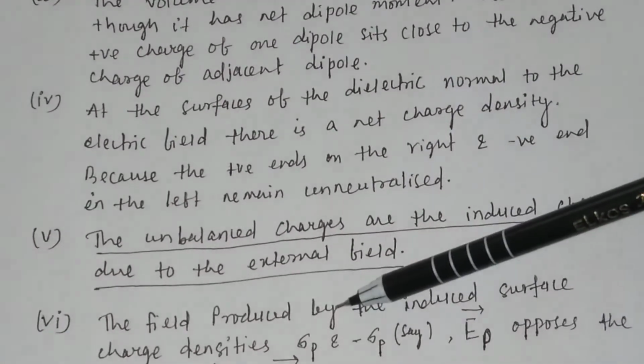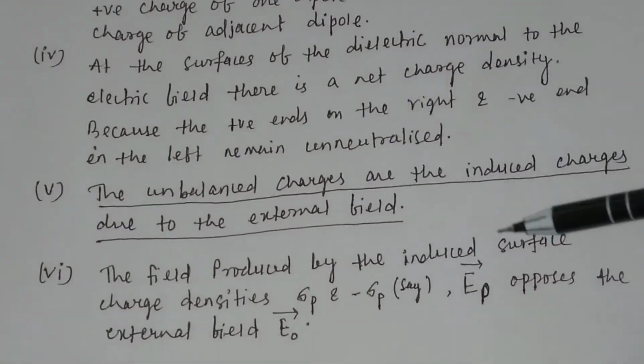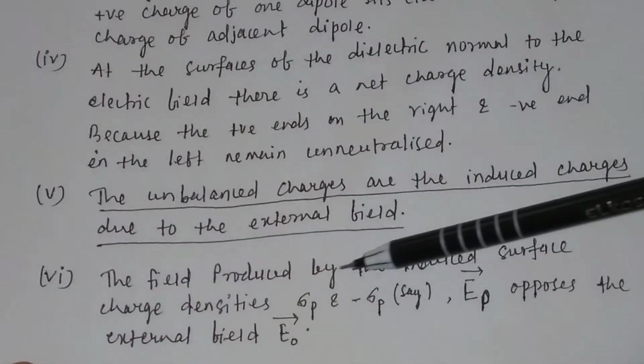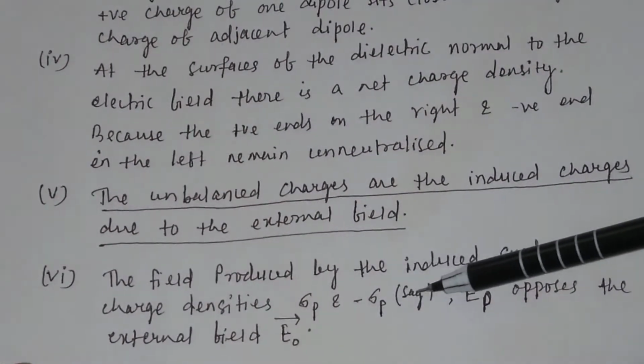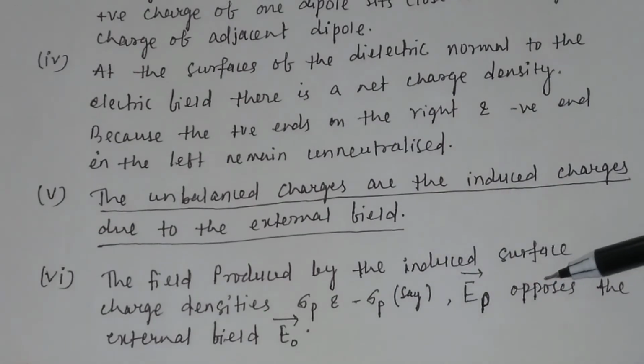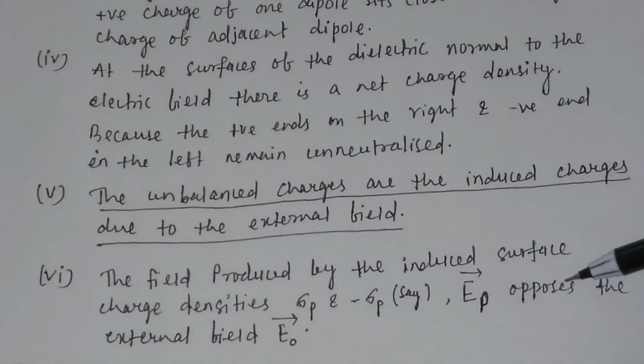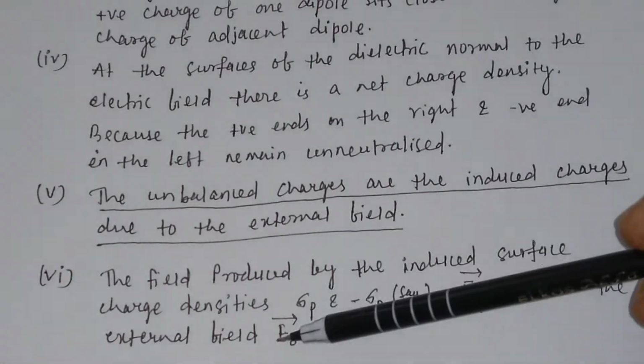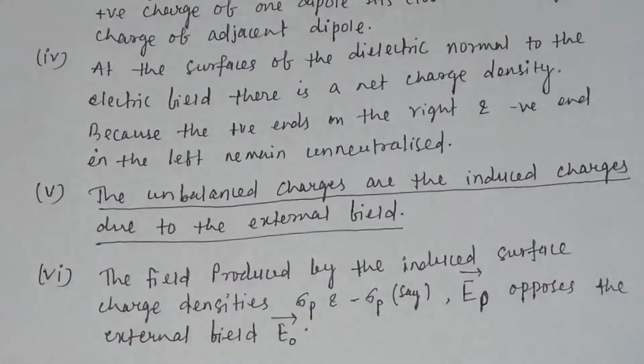The field produced by the induced surface charge densities plus sigma p and minus sigma p is an electric field EP, which opposes the external field E0.